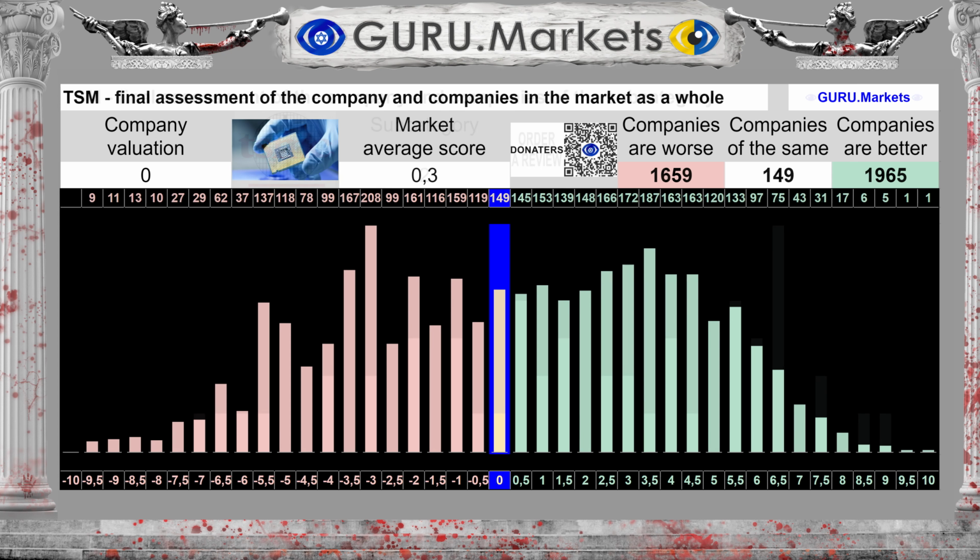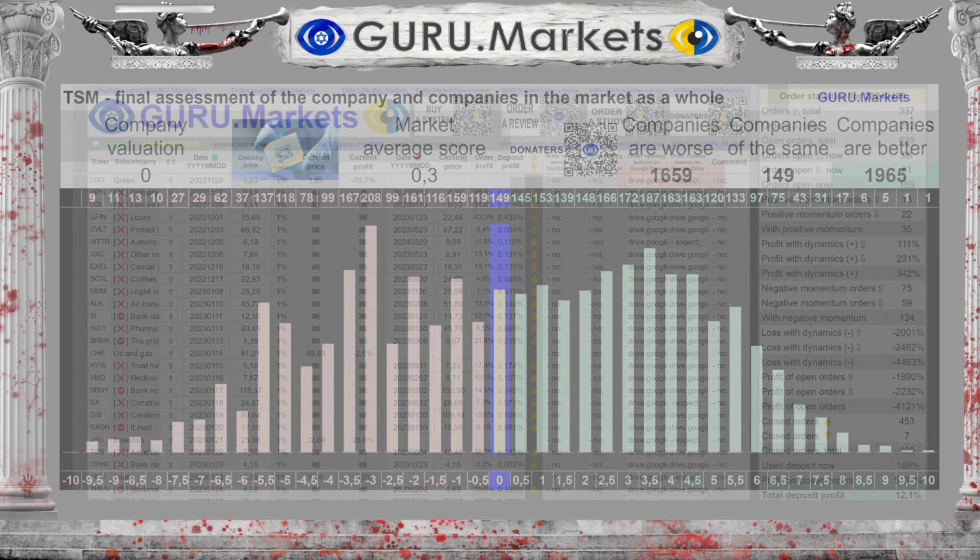If you look very broadly, within the US market as a whole, you can see that the average score for the entire stock market is 0.3 points, against a 0-point rating for Taiwan Semiconductor Manufacturing ADR.